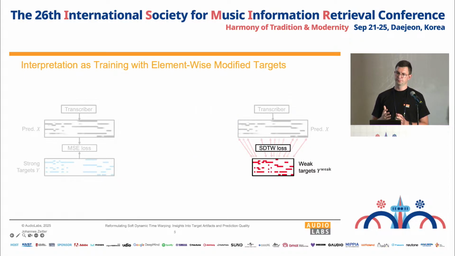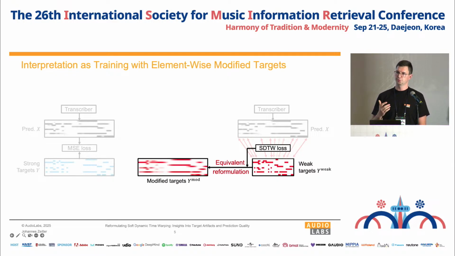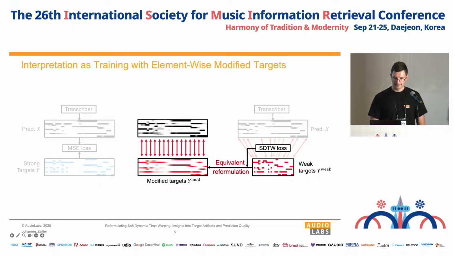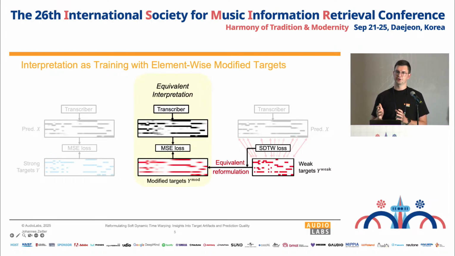In our work, we propose to reformulate the soft DTW loss. In particular, we take the internal states of the soft dynamic time warping loss and the weak targets, and we compute a virtual target representation, which we call modified targets. And now, interestingly, these modified targets have a temporal frame-wise correspondence to the predictions and to the input audio. So we can interpret the training now differently. We can interpret training with soft DTW and weak targets as training with frame-wise modified targets and an element-wise MSE loss.